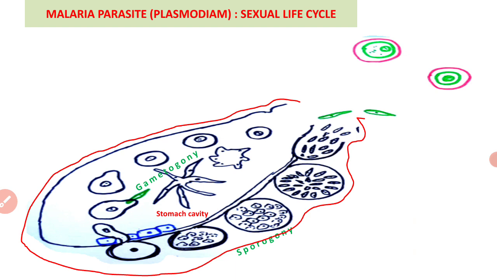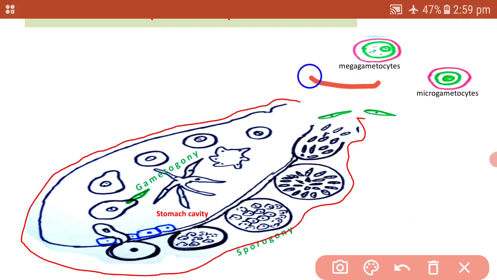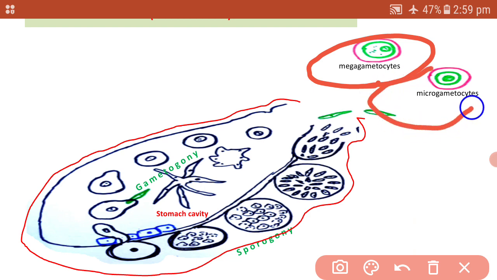We know that there are two types of gametocytes. The first type is called megagametocytes, and the second type is called microgametocytes. The larger gametocytes are megagametocytes, and the smaller gametocytes are microgametocytes.